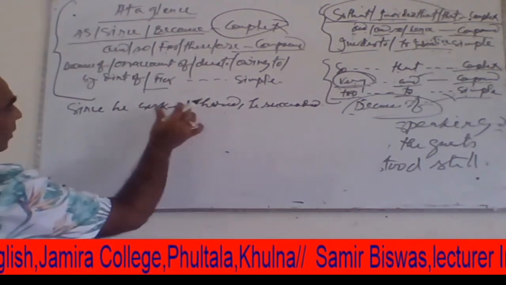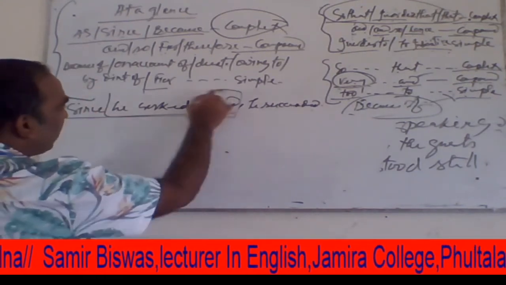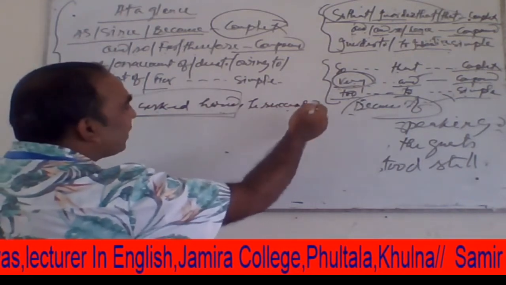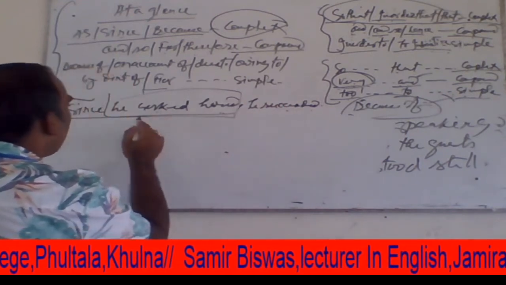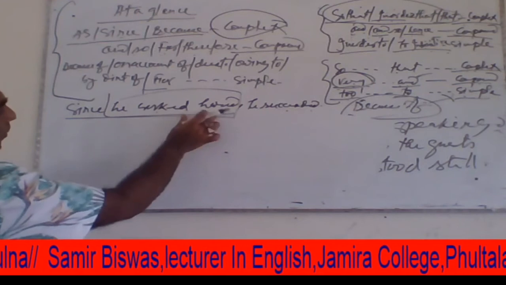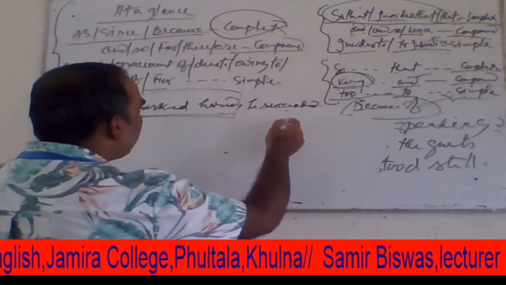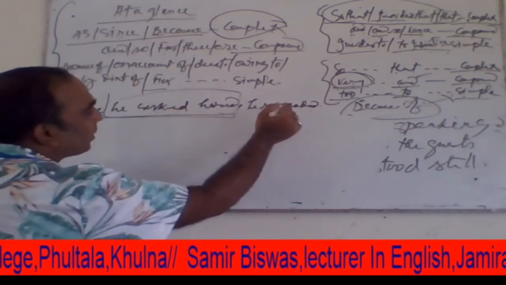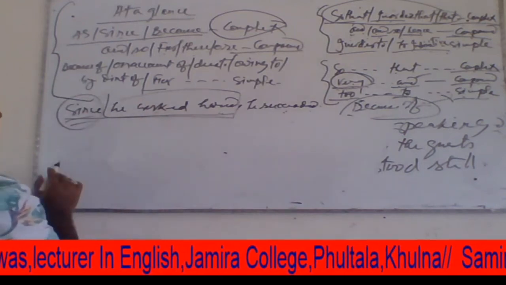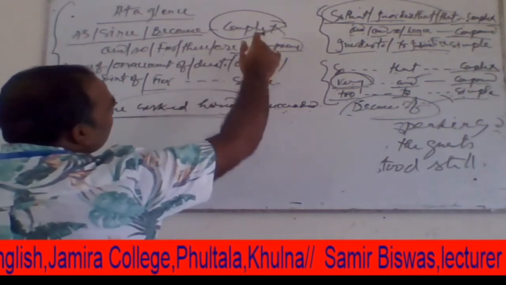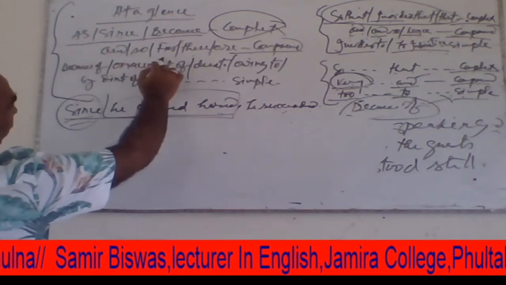So dear students, we can quote an example from this structure. Since he worked hard, he succeeded. Here we find that he worked hard is the cause of succeeding in his life. Here we find the cause of this structure, because without working hard he will not be able to succeed in life. So it is the cause to become successful in life. When we find since, we can change it into a compound sentence, and this compound sentence can be made with and, so, or, for, or therefore.